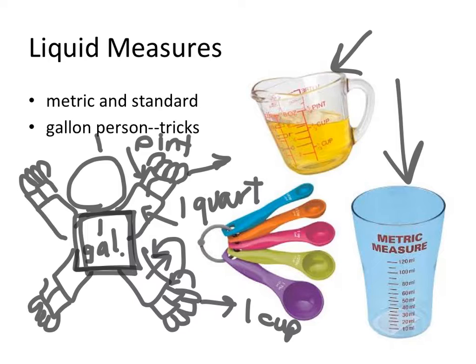This makes a nice little trick to help students remember the relationship between these things, which can be very difficult for them if they just memorize. We can also have students give this person a face and hair and a name. They can call this person Mr. Gallon, Mrs. Gallon, Miss Gallon, Kid Gallon. They could give him an actual name and call him John Gallon Smith, whatever they want, just for fun.